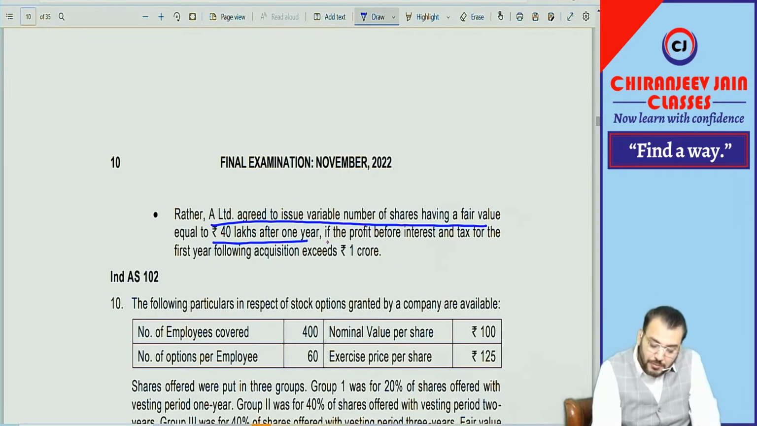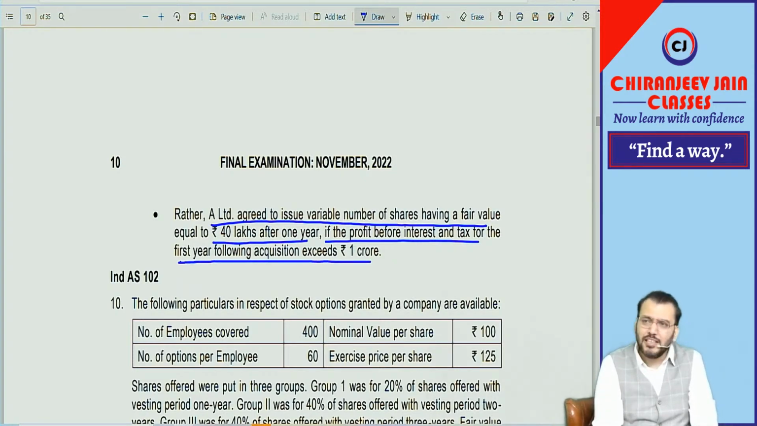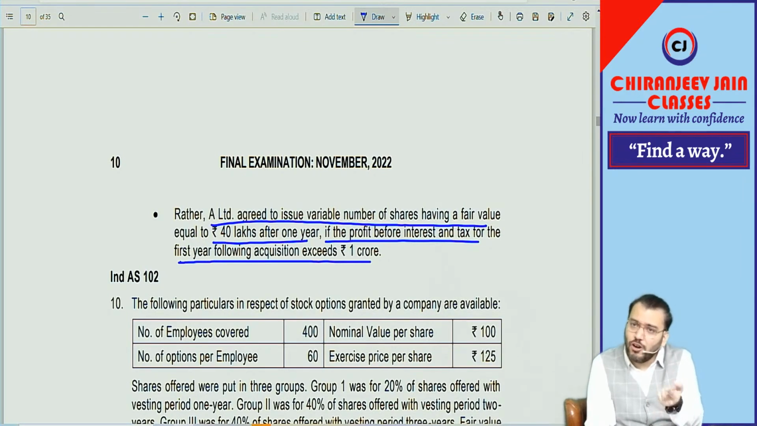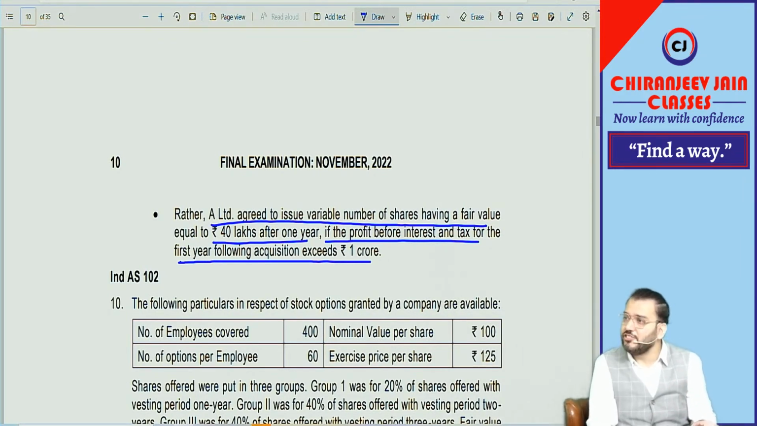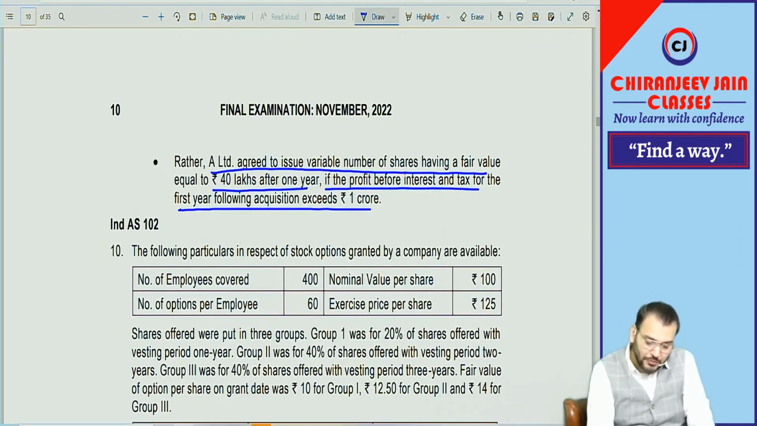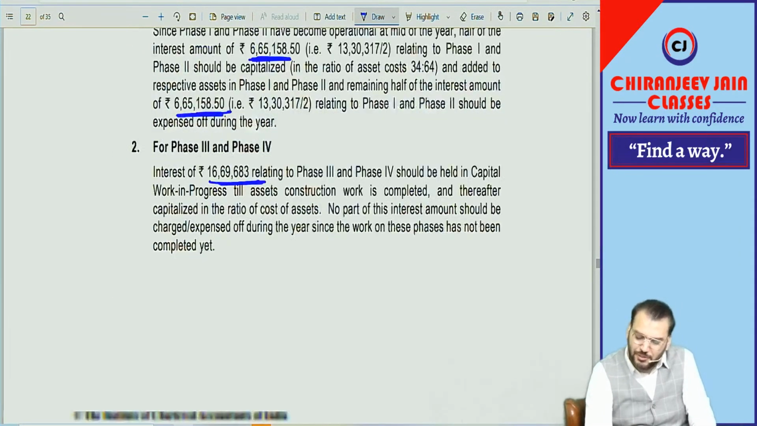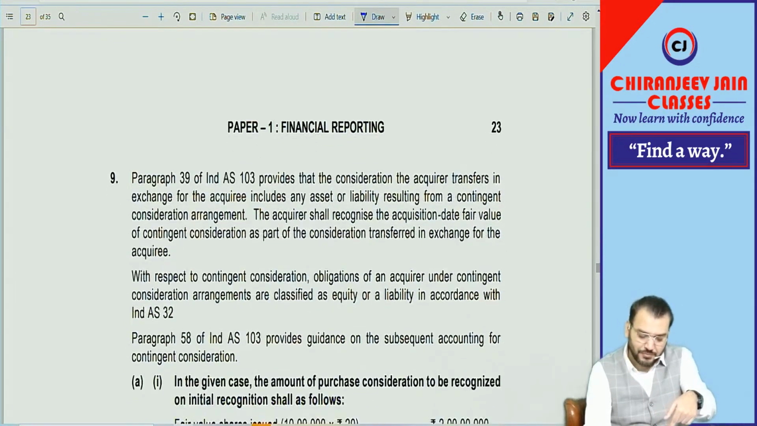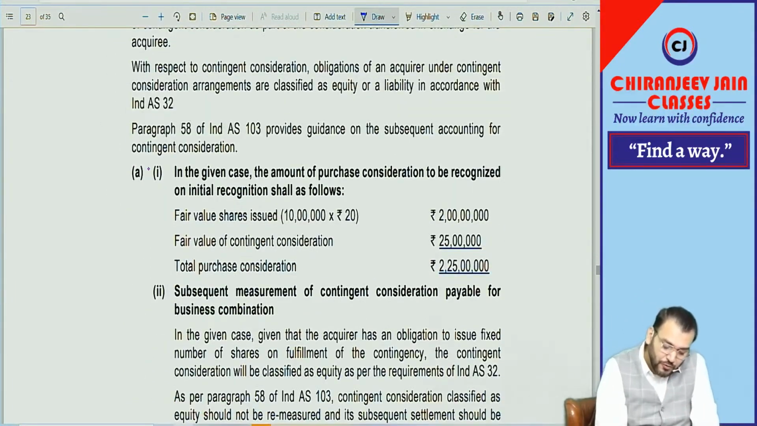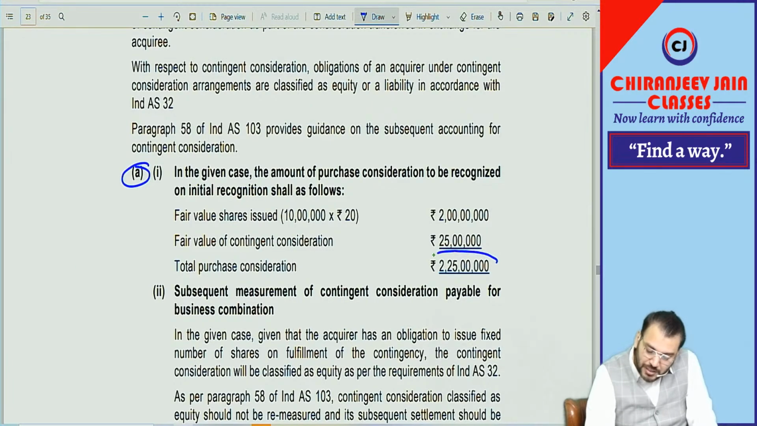Correct. Now, if the profit before interest and tax for the first year following acquisition exceeds rupees 1 crore. So can you say purchase consideration in both cases will be the same? Because the fair value of contingent consideration in both cases is the same. Only subsequent measurement will change. If I read the solution, because already we have done, you remember the same question we have done in class. You can see for the first case purchase consideration is how much, 2 crore 25 lakh.